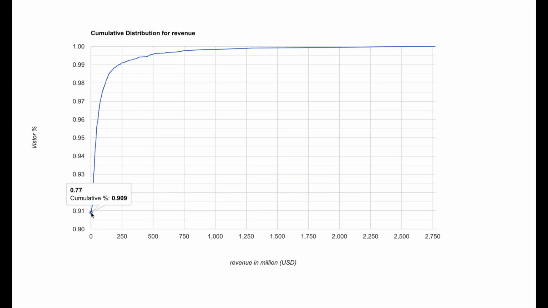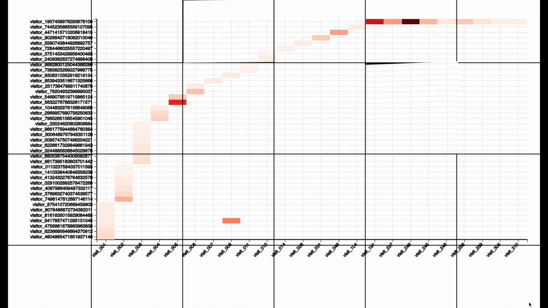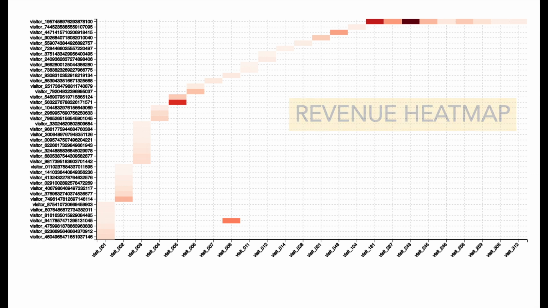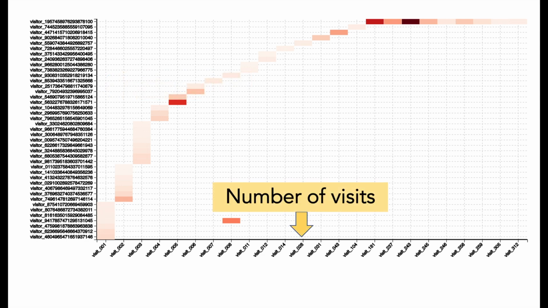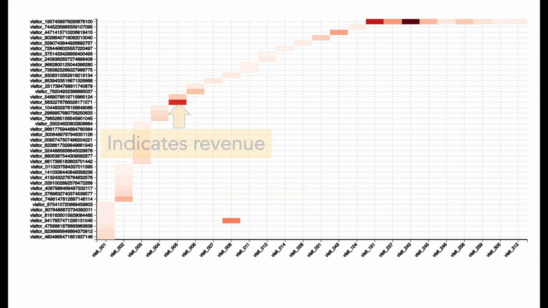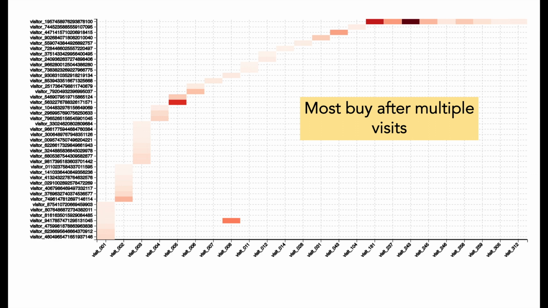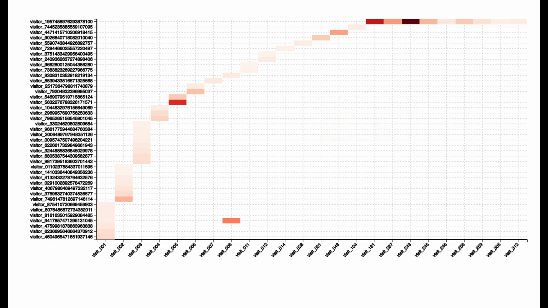Now for the customers who are generating the revenue, let us analyze the customer behavior using a revenue heat map, which is shown on the screen. On the y-axis you have the visitor ID, and on the x-axis you have the number of visits made to the website. And the color of the cell is an indication of the revenue generated. Here you can clearly see that there are only few customers who have bought something during the first visit. Most of the customers buy something after multiple visits to the website. You can also see that some customers have generated revenue almost after about 200 visits to the website.